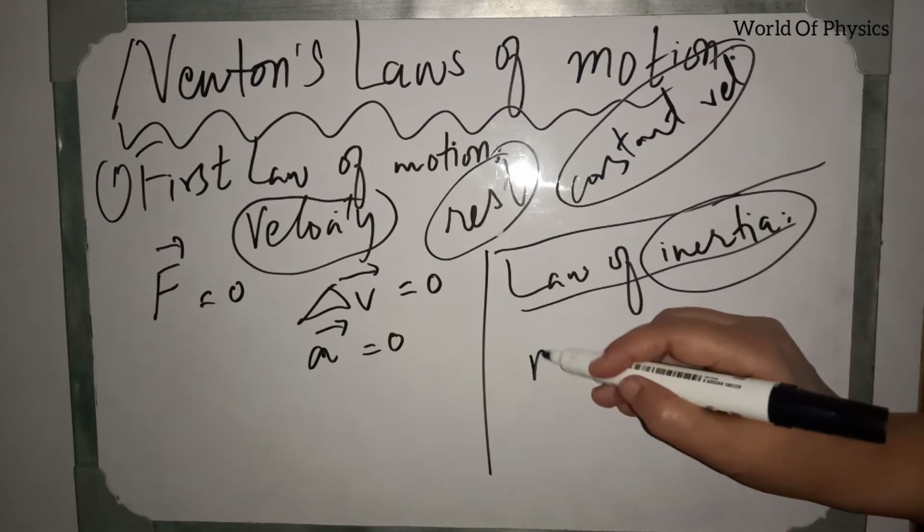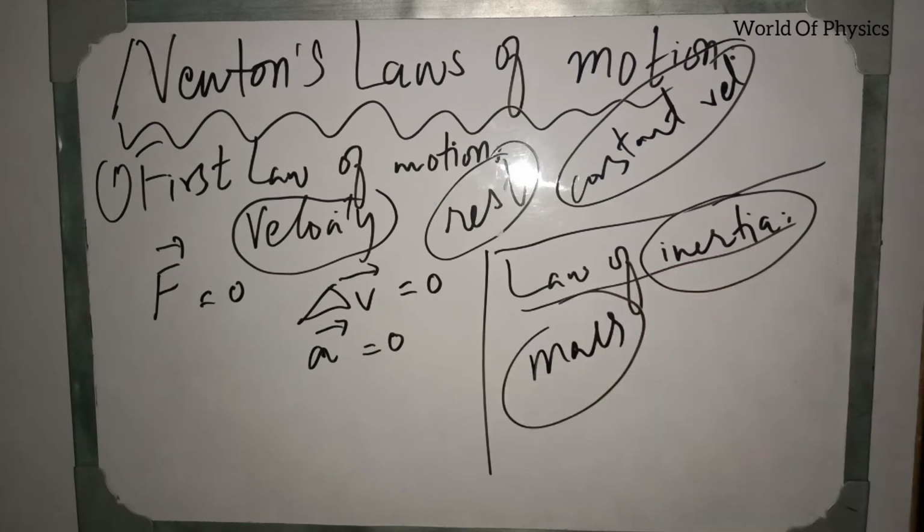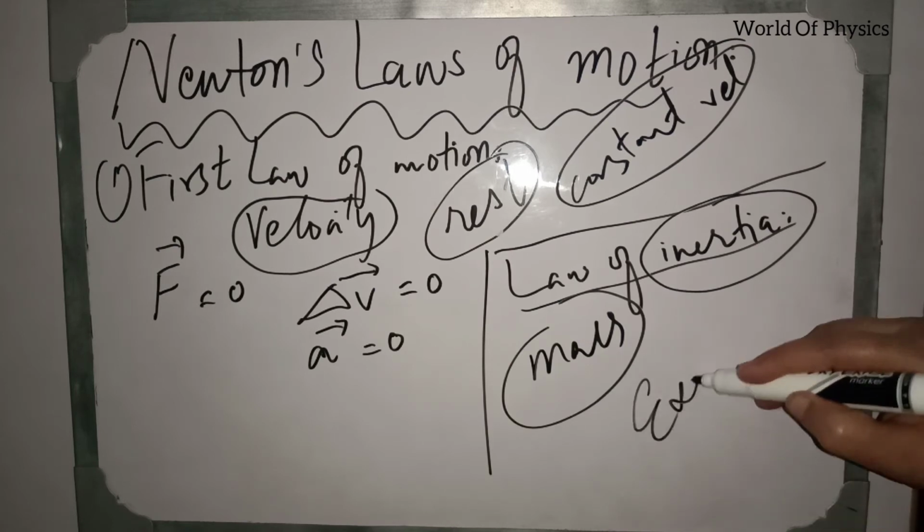Inertia is the measurement of mass. As inertia is the measurement of mass, the more the mass, the more the inertia. The less the mass, the less the inertia. Now we are going to discuss an example of inertia.